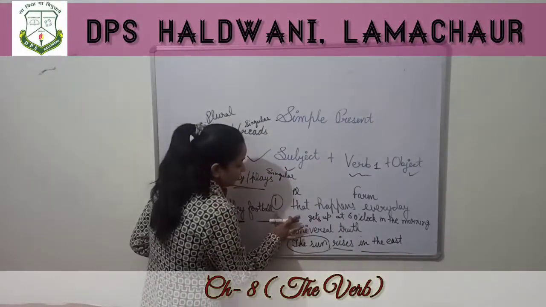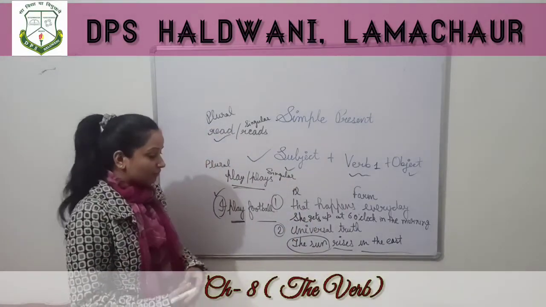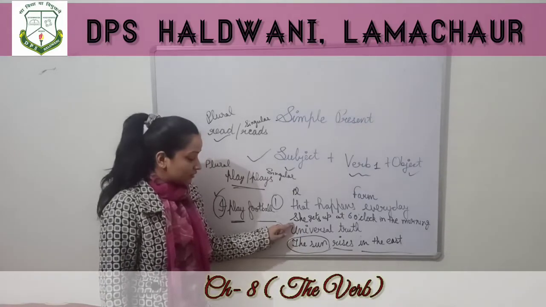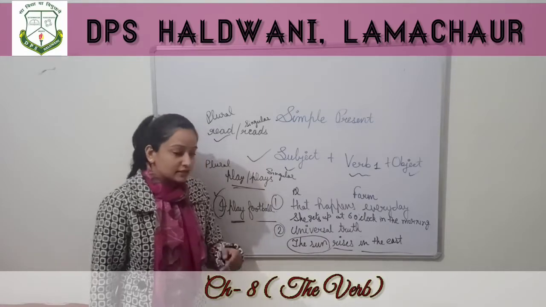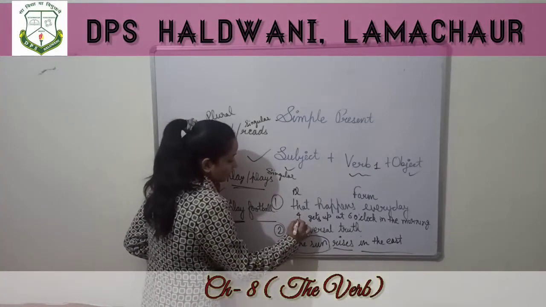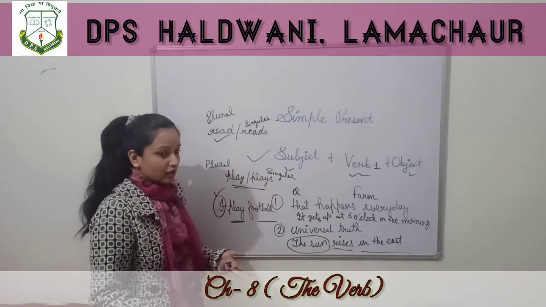If I write she, then also she gets up. Why? Because she is the subject and here the subject is singular. So the verb should be singular and singular verbs include s or es. If I use it, it gets up at 6 o'clock in the morning.